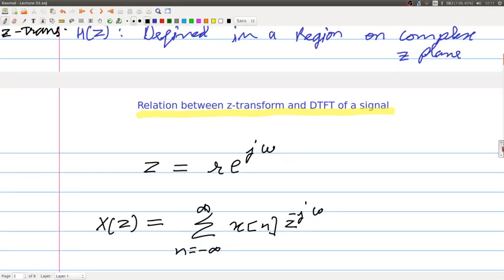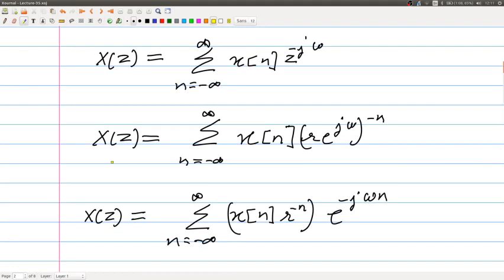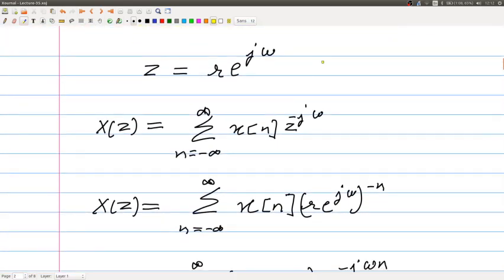If I again rewrite the expression for the Z transform, X(z) is given by this summation. I can replace z with r e to the power j omega. So finally I get X(z) as the summation over n going from minus infinity to infinity of x[n] times (r e to the power j omega) to the power minus n. There is a typo here; this should be minus n.